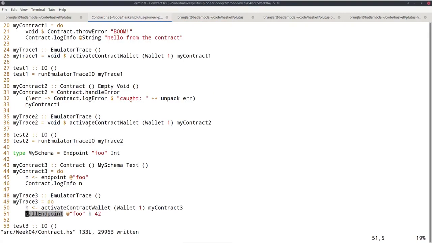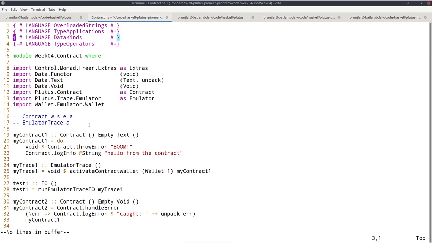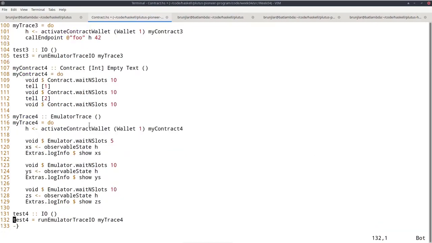So what do we do if we want more than one endpoint? In that case, this type here, the schema, needs to be more complicated. So we have to specify more endpoints. And we do that by chaining them together with this so-called type operator. So a type operator is an operator that operates on types, as the name suggests. So it takes one or more types and combines them to a new type. And in order to do that, we need this type operator extension.